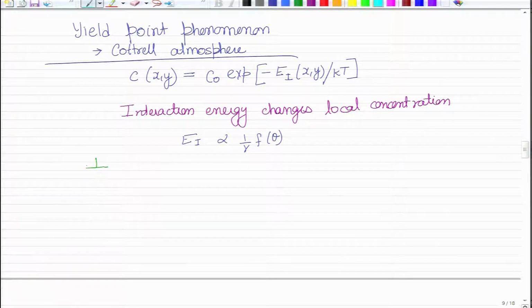Like I said, the interstitial atoms also tend to segregate below the plane. So, you can have contours like this. This is the increasing concentration of interstitials.